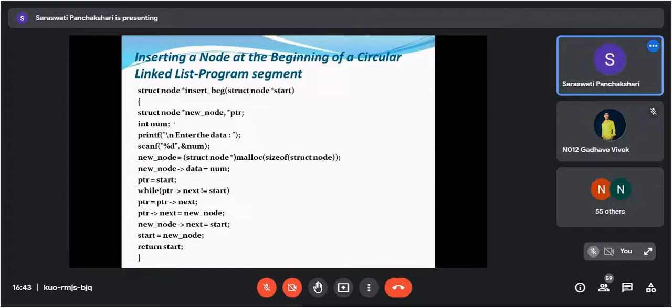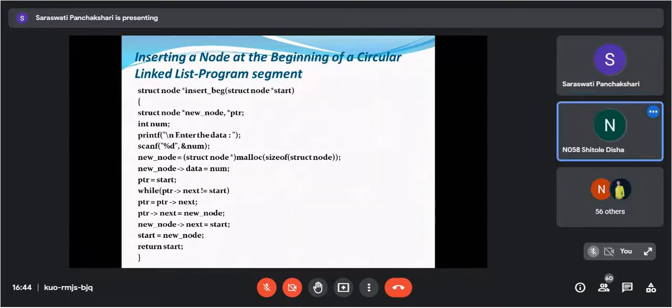Now next is the program statement. Same things are there. We are taking here 2 pointers, new node and ptr. Start we are passing here. Then int num value we are going to read. Then new node, we are allocating space for the new node. Data is equals to num. And then ptr is equals to start. And then we are traversing ptr till the last node. And once this last node comes, then ptr of next is equals to new node of next is equals to start, and start is equals to new node, and we are returning the start. Understood? Simplest one.